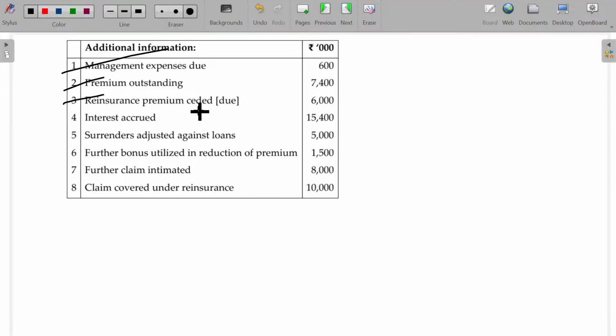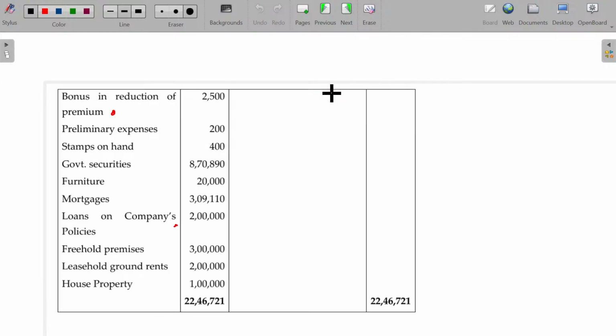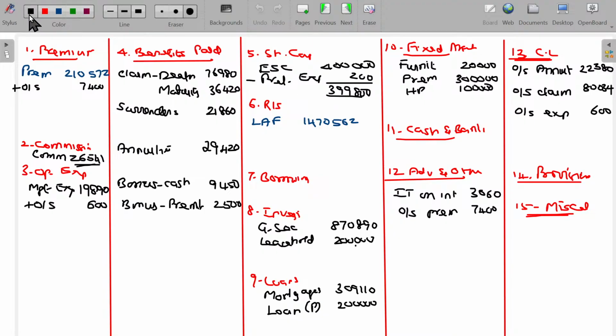Reinsurance premium ceded, due. Ceded means it's your duty to pay it back. Okay. Minus reinsurance premium ceded, 6,000.